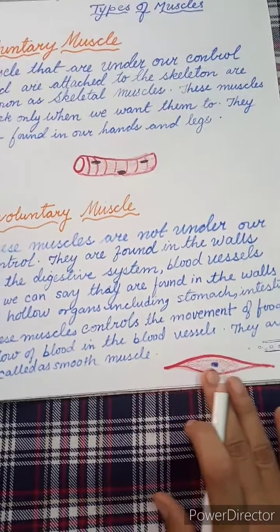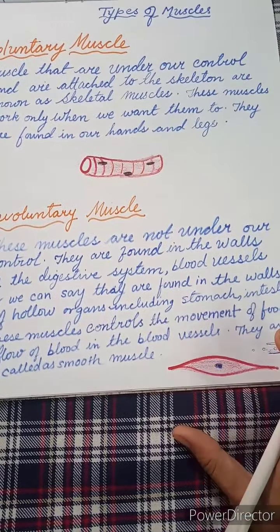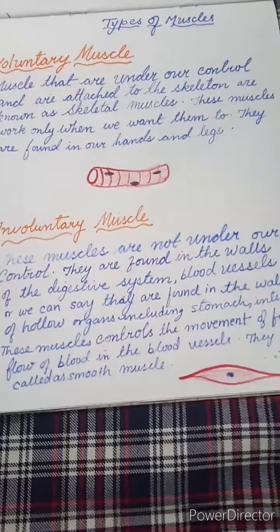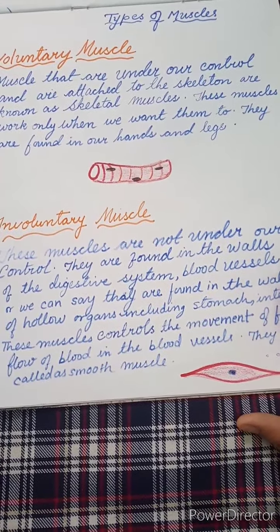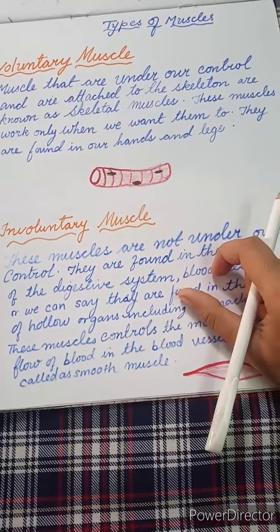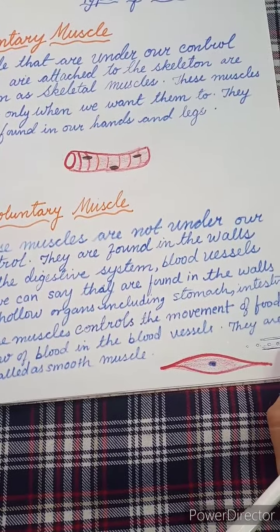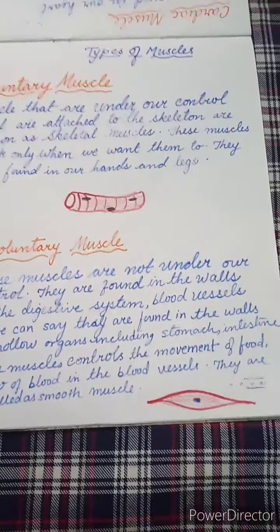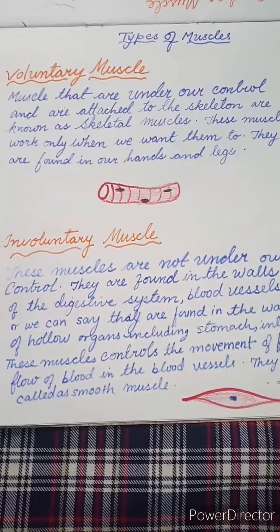You can see the structure of smooth muscles or involuntary muscles. Okay, they have no bands. Structures we will not discuss. We will discuss only the definition. Later we will study the structure. You only need to remember the diagram of a voluntary muscle. So it looks something like smooth muscles. So what did you understand about involuntary muscles? That they are found in the hollow organs, like in the walls of the stomach and intestine, and these control the flow of blood or the movement of food, children.